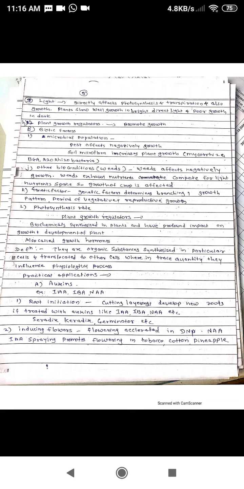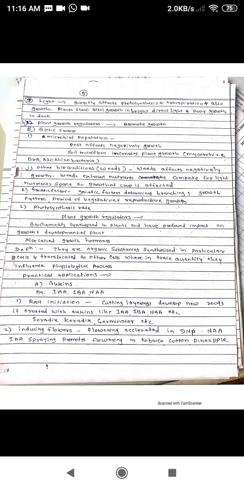First, microbial population. If there is a plenty of pest population, then automatically the pests will depend on the plants, so the overall growth of the plant will be negatively affected. Soil microflora. Soil microflora increases the plant growth. For example, mycorrhizal fungi, blue green algae, azorhizobacteria, we know they perform the function of nitrogen fixation and others, so they help indirectly or directly for the growth of the plant.